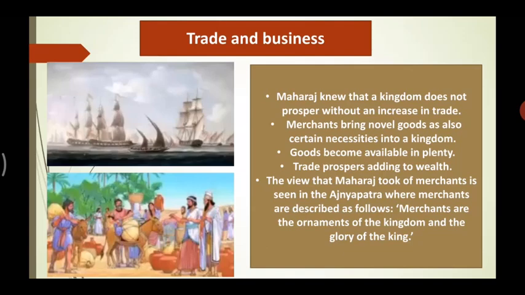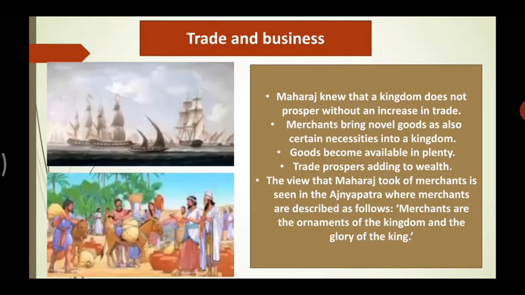So merchants in the villages, in the kingdoms bring novel goods which were useful and were necessities helpful to the kingdom. So goods became available in plenty and in return traders started prospering and it started adding